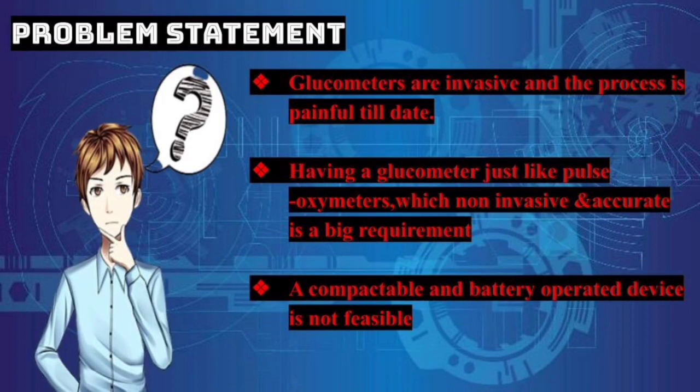Glucometers are invasive and the process is painful till date. Having a glucometer just like a pulse oximeter, which is non-invasive and accurate, is a big requirement. A compact and battery operated device is not yet feasible. We have seen devices like the pulse oximeter which are convenient to use and give accurate readings for oxygen levels in blood. Having a glucometer just like a pulse oximeter which is non-invasive and accurate is a big requirement and has a huge market. The challenge posed is for having a glucometer just like pulse oximeters.